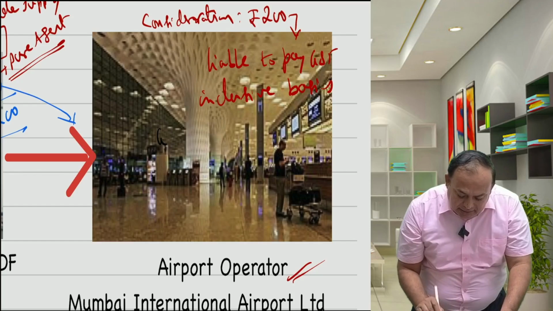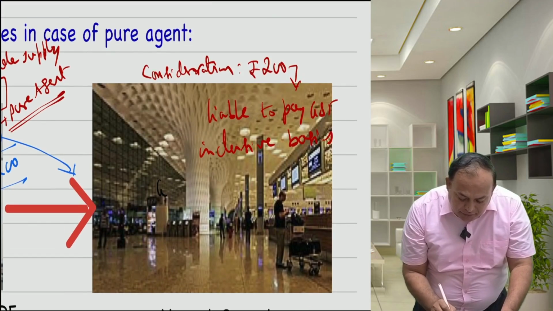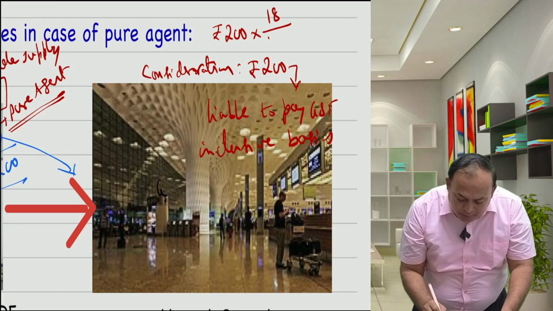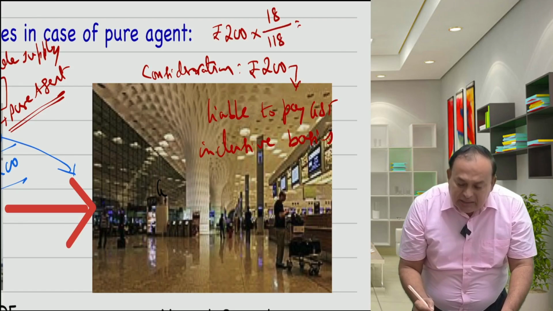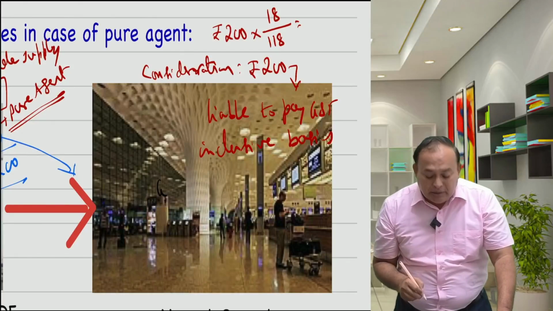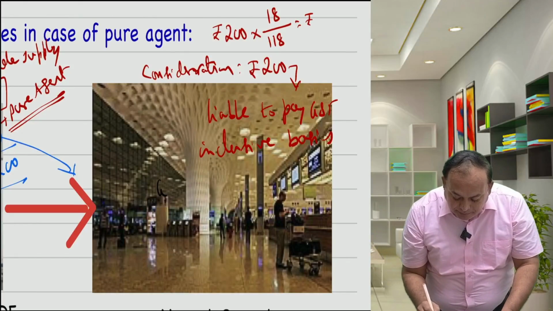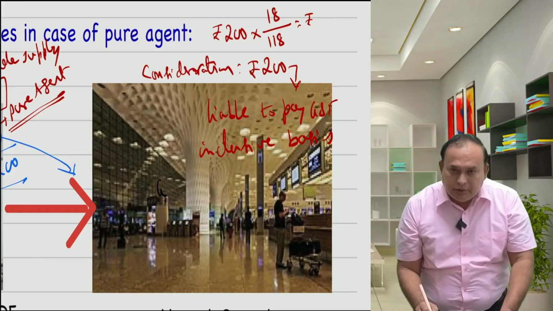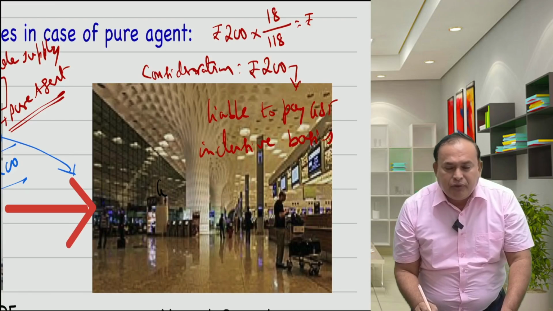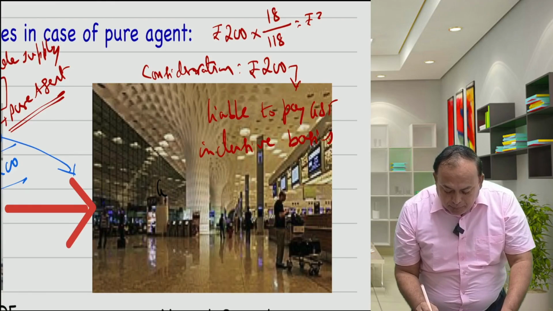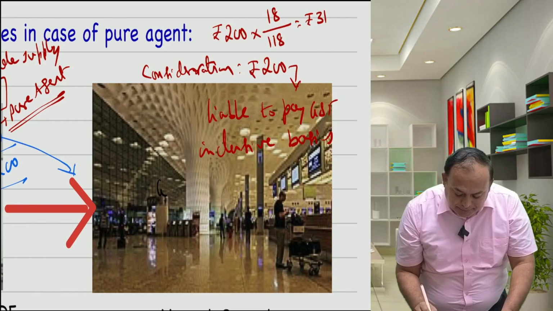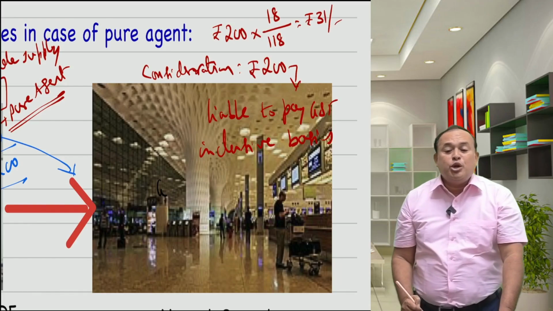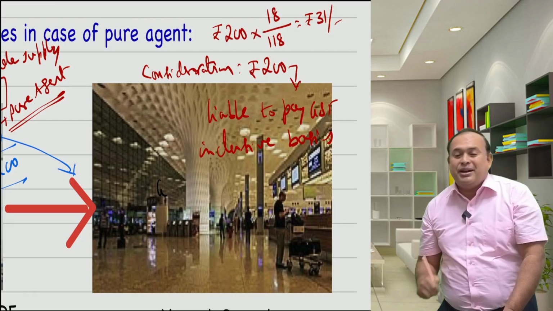Here I will say GST inclusive basis. Therefore, 200 multiplied by 18% divided by 100 plus 18 is taxable in the hands of the airport operator. How much comes here? Quickly tell me. 30.50, so 31 rupees GST is liable to be paid by the airport operator.